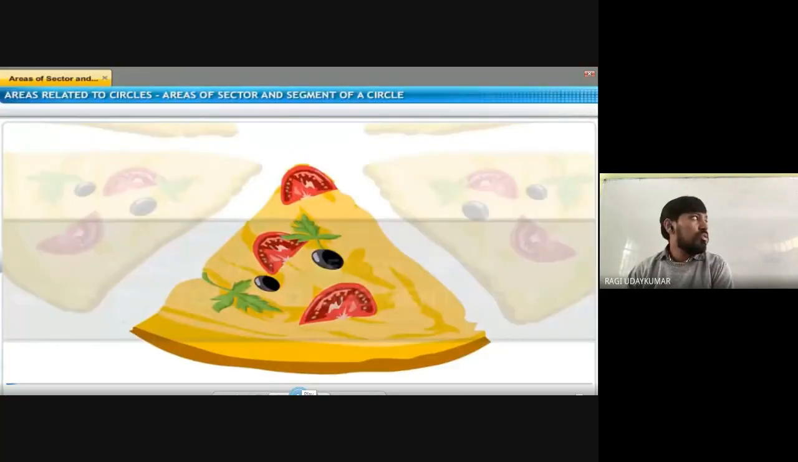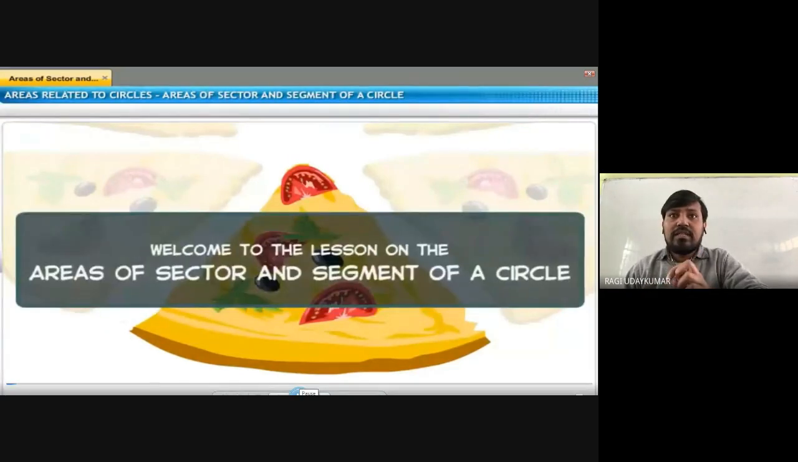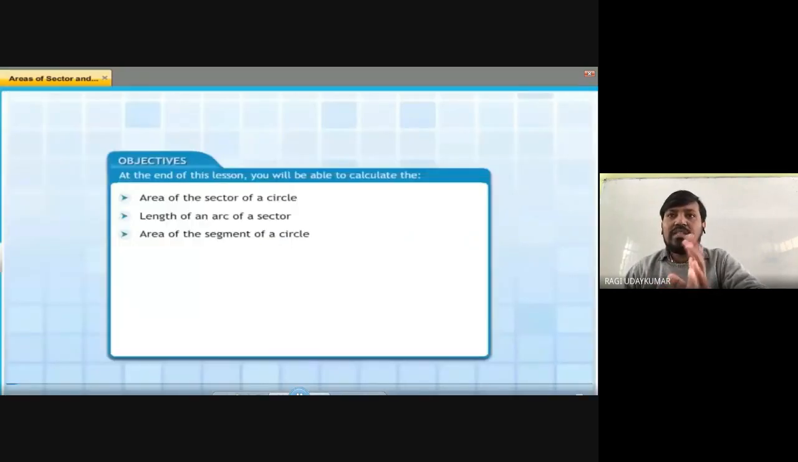Areas related to circles revision. Okay, so the first thing is that this sector and segment of the circle, we are going to learn here: the area of the sector, the length of the arc of the sector, and the area of the segment of the circle. These are things we are going to learn here.